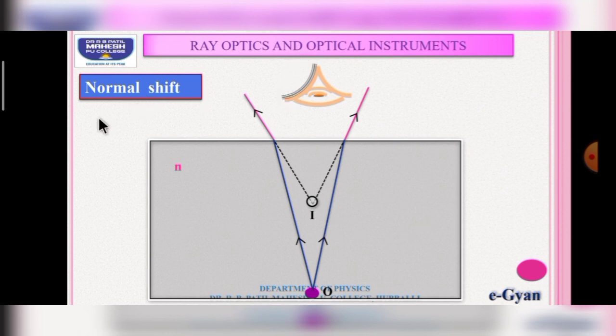Now let us try to give the relation for normal shift. Here N is the normal shift. The original position of the object is O, and when it is viewed from another medium, there will be an apparent change in the position, and that is I, and the real depth is equal to the depth of the tank, represented by H real, and the apparent depth is H apparent. Now let us give a relation for normal shift.